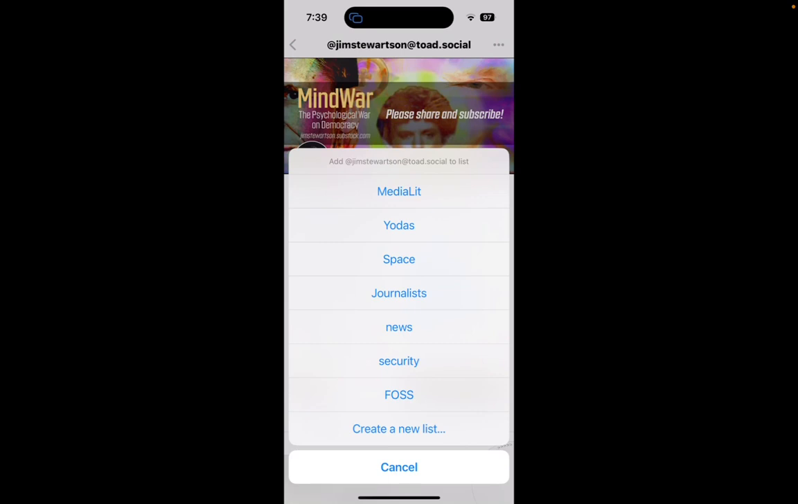So I have a list today for media literacy. I've had a list for Yodas, which are sort of mentors or just people that I really want to track with, because they share quite a bit. It's just like a personal favorites list. I have one of those on Twitter as well. A list about space, journalists, news, security, and free and open source software, or FOSS. Those are the lists that I currently have right now.